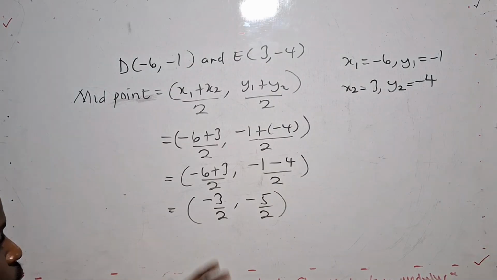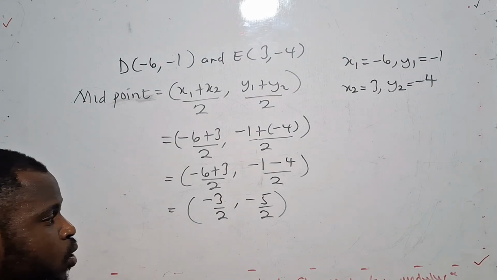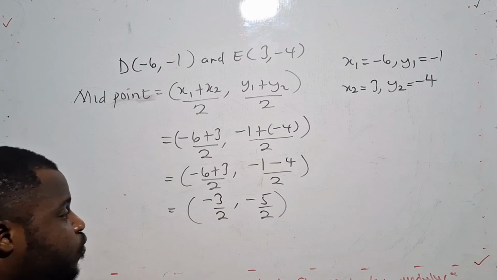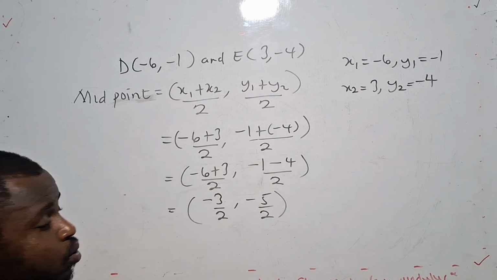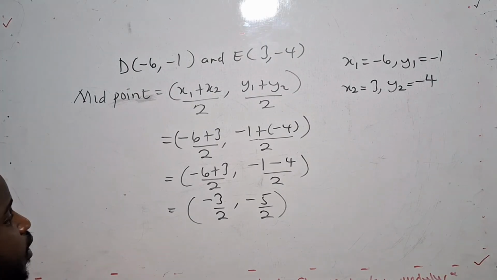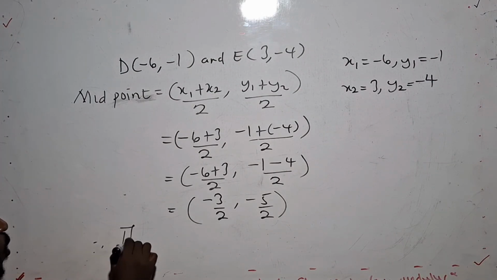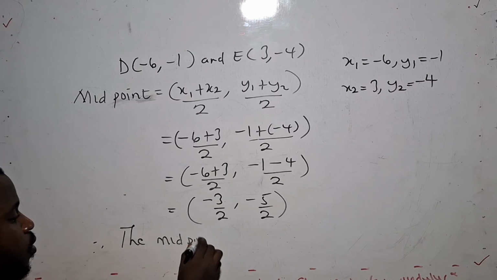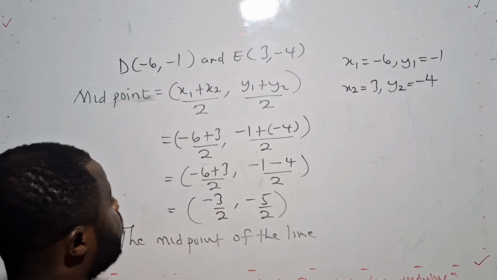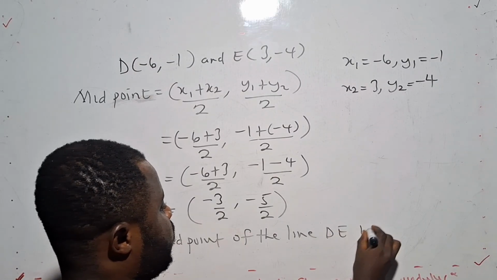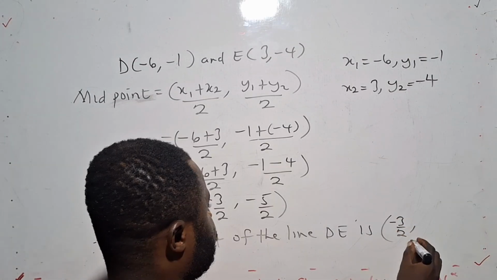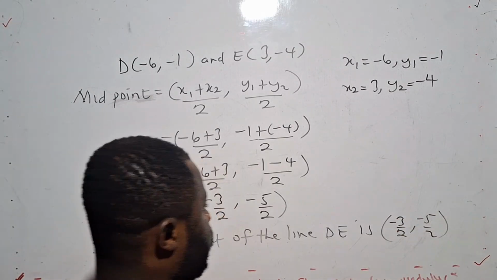Now can we divide 2 by 3? No. Can we divide 2 by 5? No. So we leave it as such. If you want to leave it as a fraction, this one is going to give -1.5 and this one too is going to give -2.5. But I will leave my point like this. So I'll conclude by saying, therefore, the midpoint of the line DE is -3 on 2, then -5 on 2.